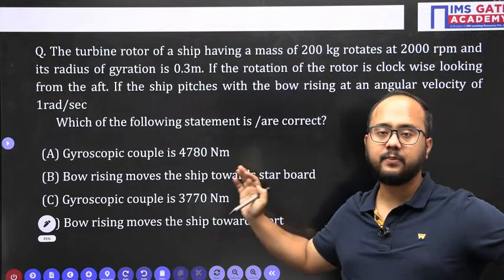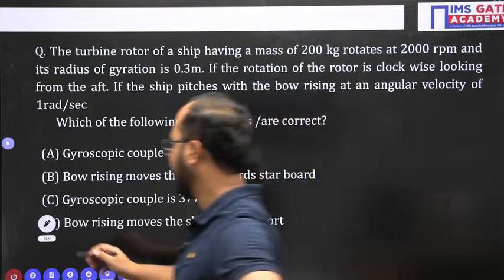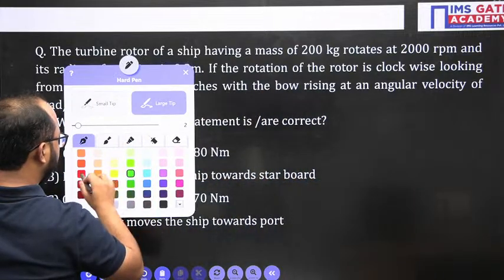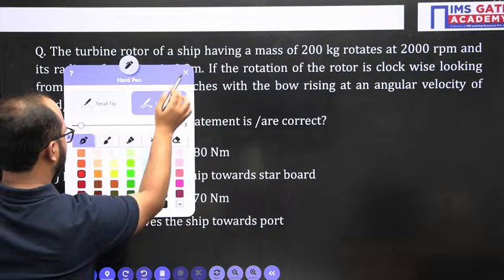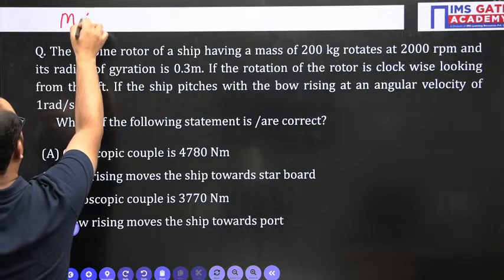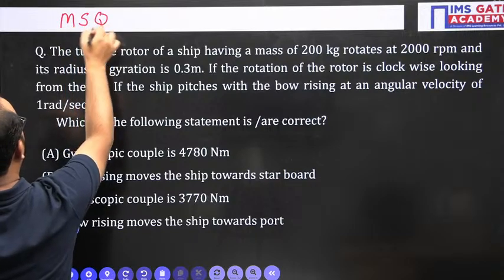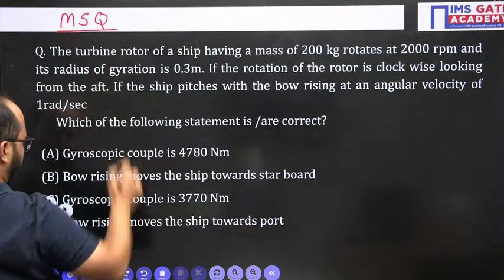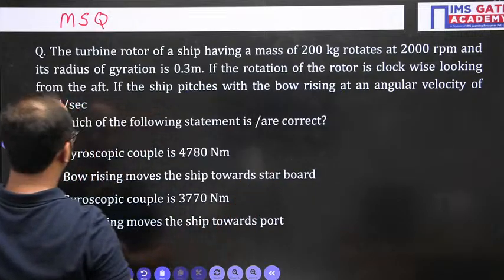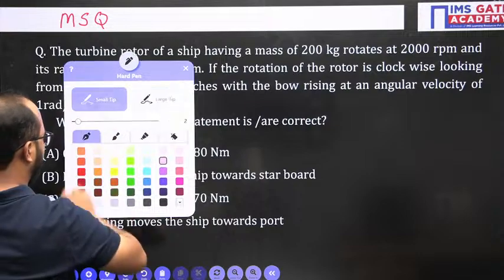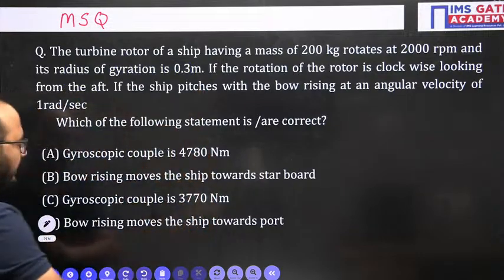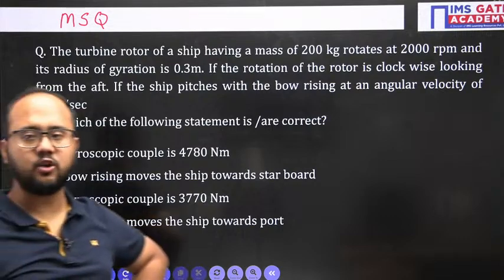This is a multiple select question. Okay, everyone, just try this MSQ problem.